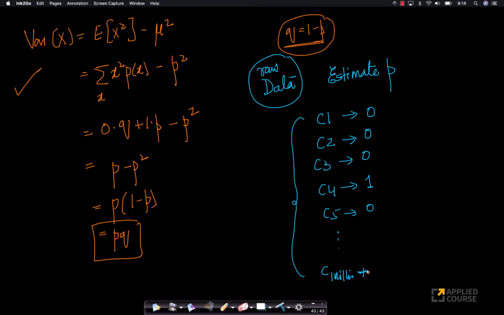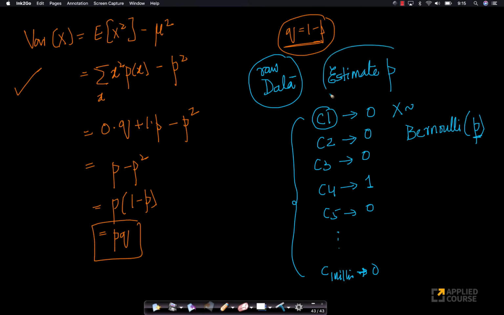So I can take this data of almost 1 million customers. Now I know whether a customer purchases or not is a Bernoulli random variable, right? I know this random variable X, which measures whether a customer purchases or not. I know this is Bernoulli because there are only 2 outcomes. Now I have to estimate what is the value of P. How do I estimate the value of P? Given some raw data like this, given some data for 1 million customers, how do I estimate my P?